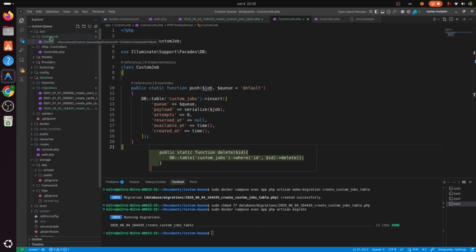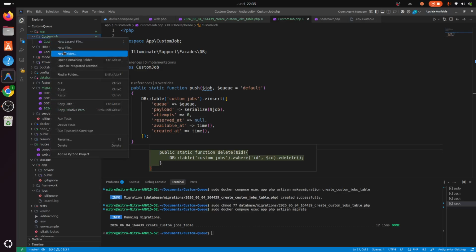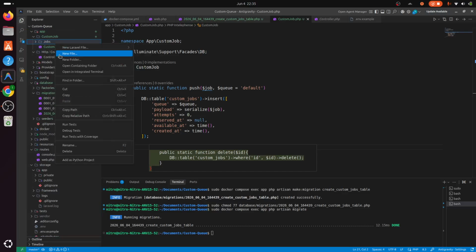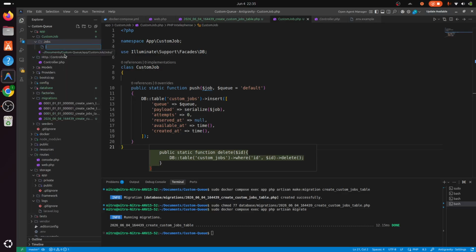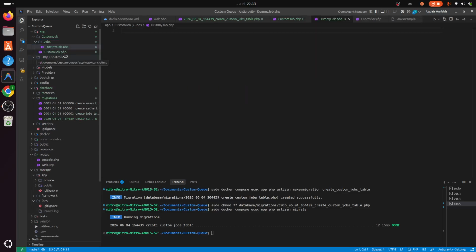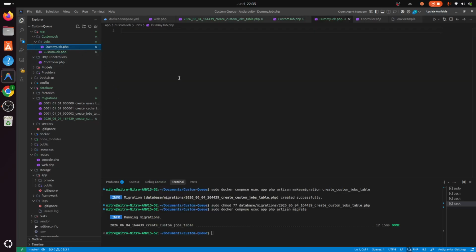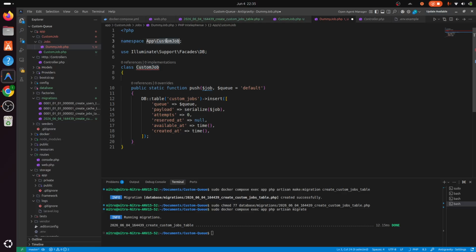Also, let me create a new folder called Jobs, and let me create a new, let's say, DummyJob. This is the actual job, right? So let me copy this one, CustomJob, and the namespace would be Jobs.